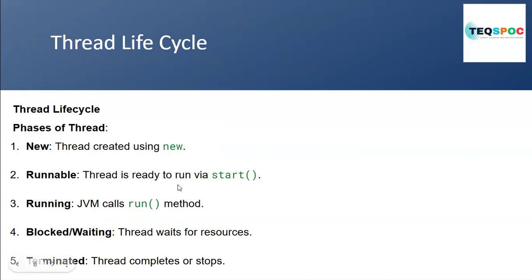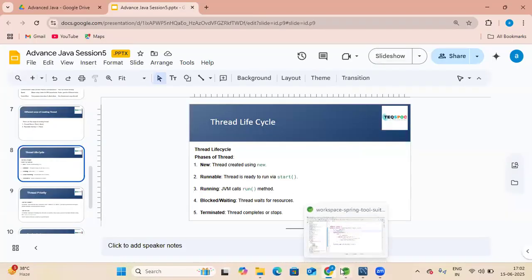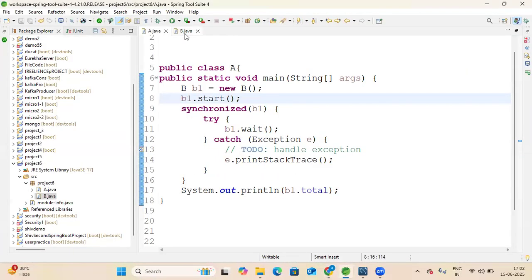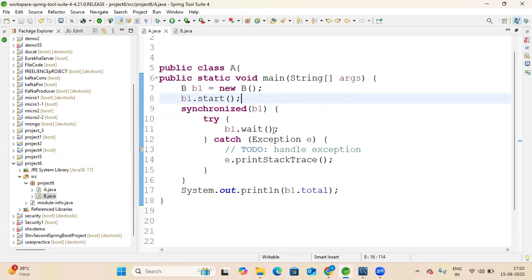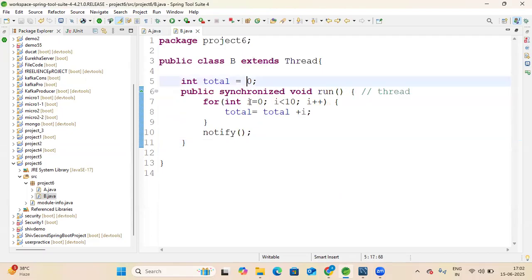Then there are multiple threads. One thread goes to the ready state, and the other threads will be in blocked and waiting condition. When the thread is running, we use notify and wait, so that other threads stay in the waiting state, and after this thread is executed, it will notify all.